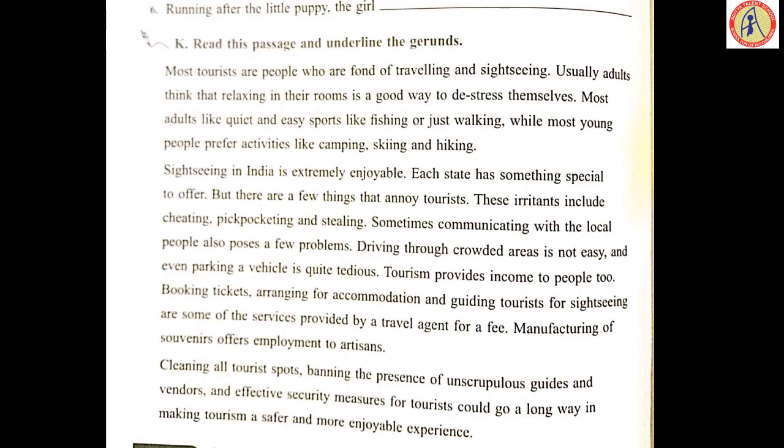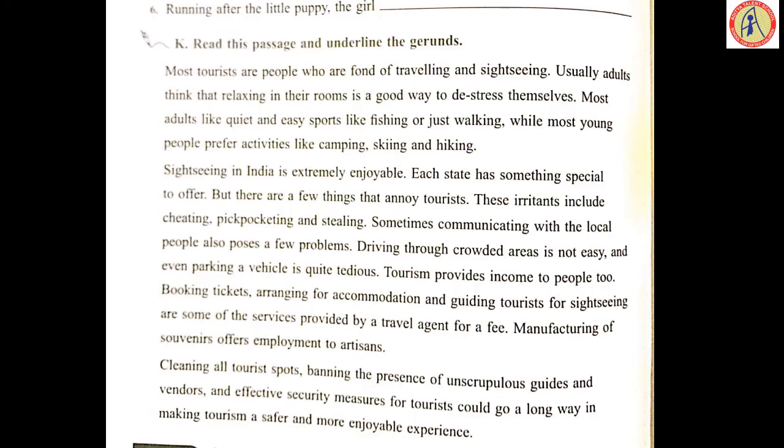If you want to write the same answers, you write them, or you can change them into your own statements. Now read this passage and underline the gerunds. What are gerunds, we have told you. They were added in subject place, object place, or after prepositions. Most tourists are people who are fond of traveling and sightseeing. This is the passage given to you. Read it carefully and underline only the gerunds, not the participles. Try it.